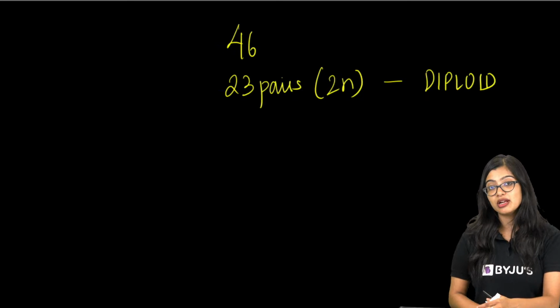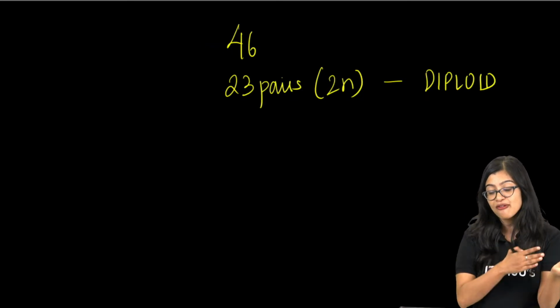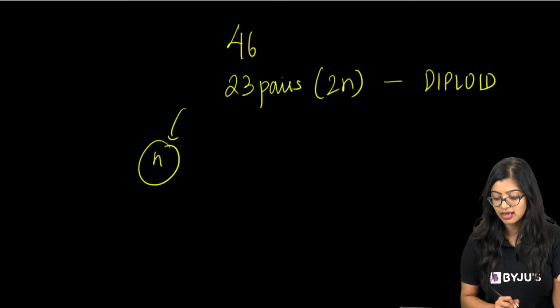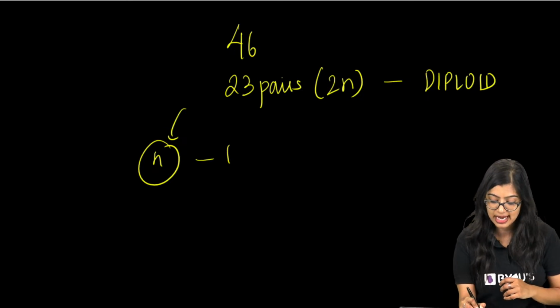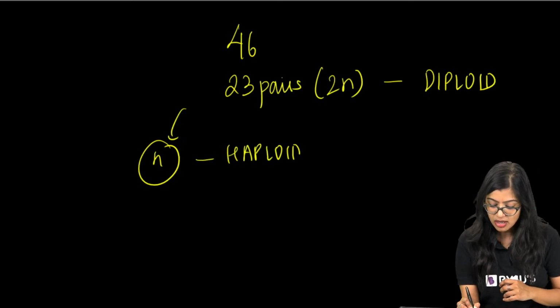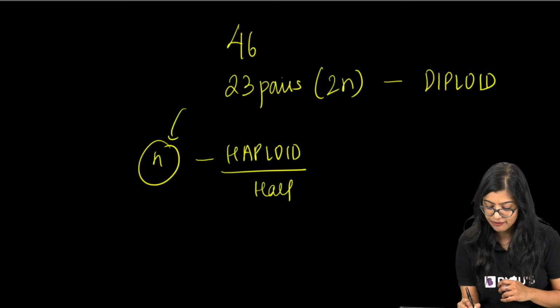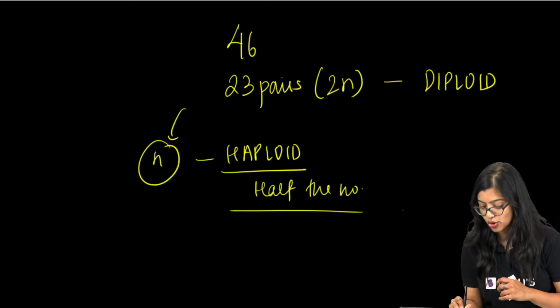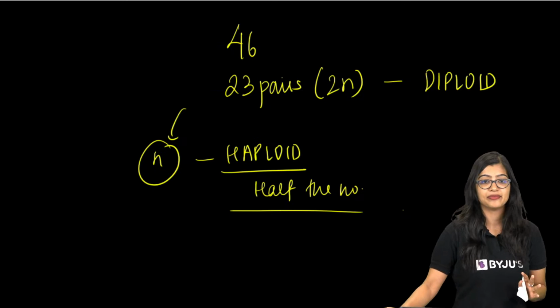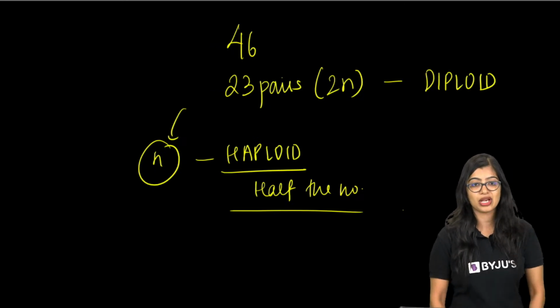But when they don't exist as pairs and you have only one half of it, it becomes the n condition. Now you have only half. This means that it is haploid. Haploid means half the number of chromosomes, right? So that is what we mean by it. Are we clear with this?